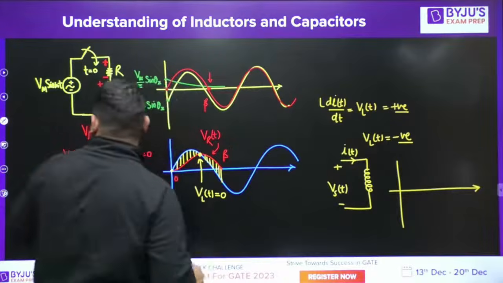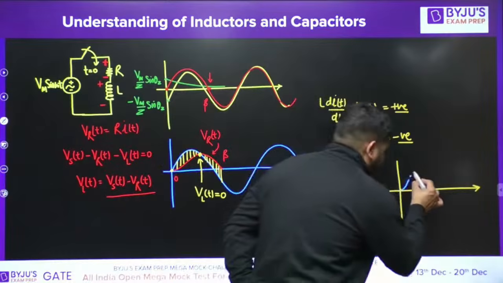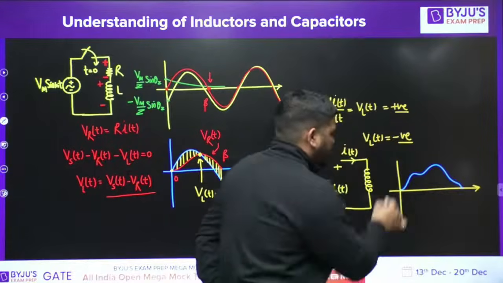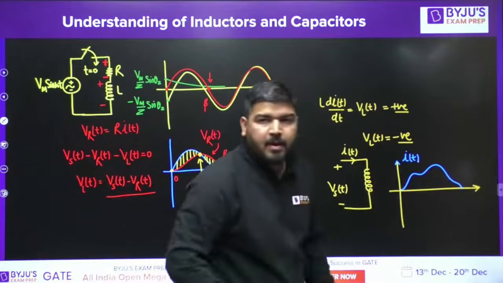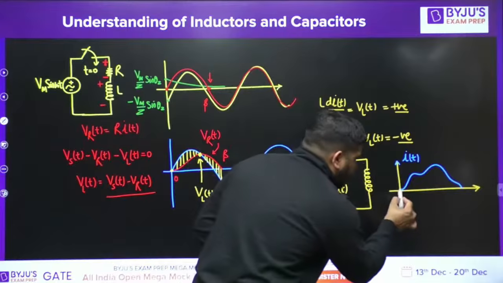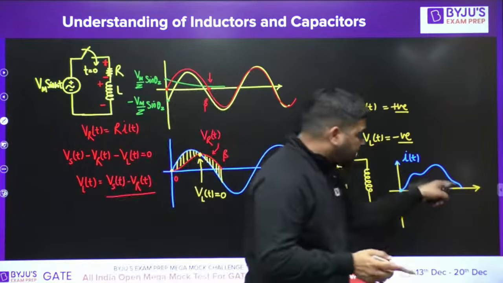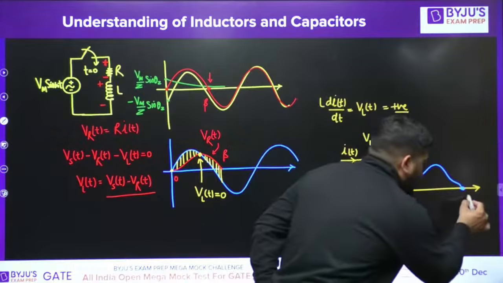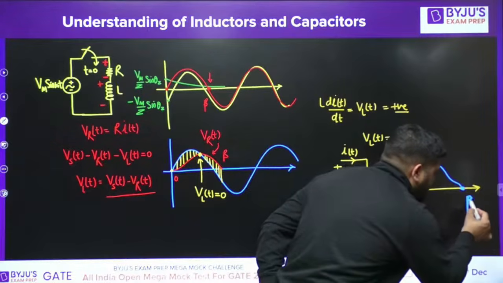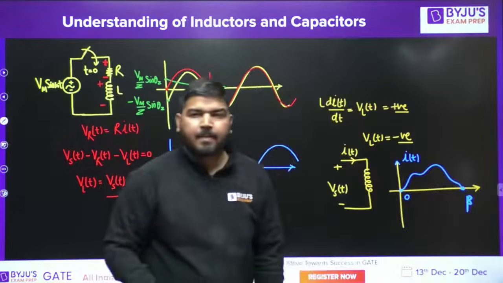Please be careful. This is important, guys. Let's say the waveshape of current IT, current through the inductor is like this. So the current through the inductor is starting from 0 value and it reaches 0 again at some instant, let's say beta. It reaches again 0 at some angle beta. It means the same value is repeated here.